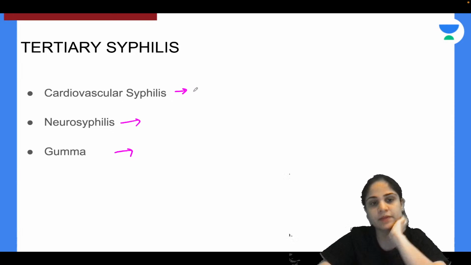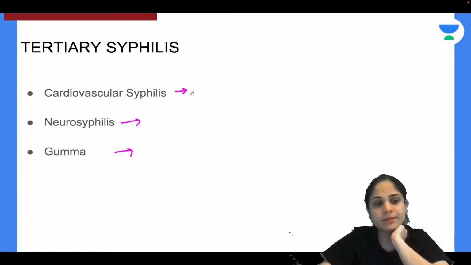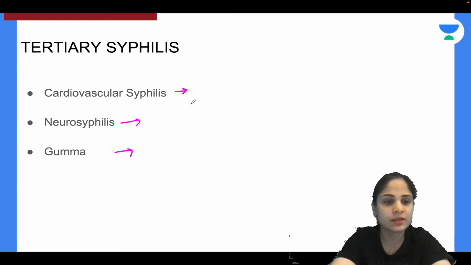In the brain, what are the specific lesions seen, and what is gamma? It is seen in tertiary syphilis.